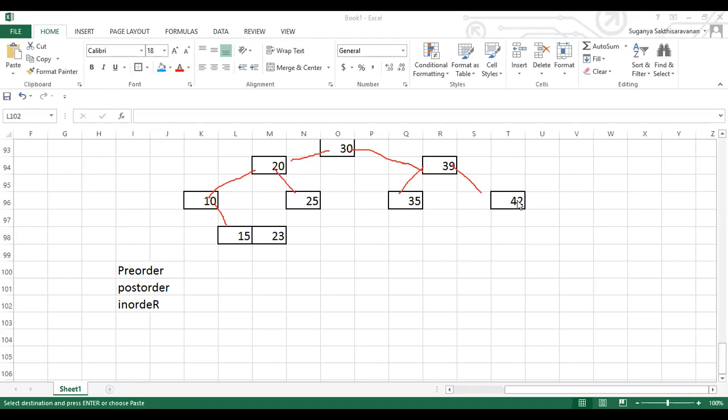Okay, Priyanka, pre-order. Priyanka left a few values, 25, 23. These values are not there.